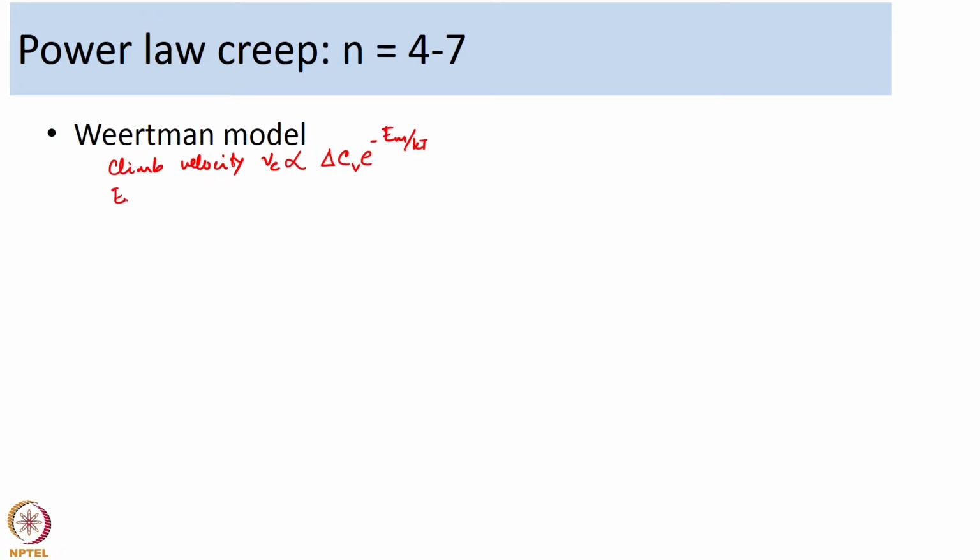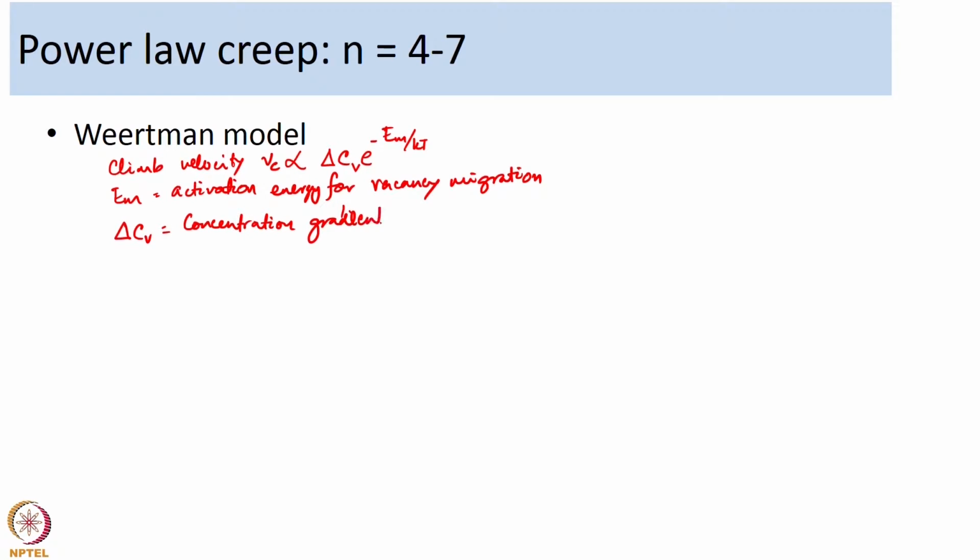Here E m is the activation energy for vacancy migration, and delta C V is the concentration gradient of vacancies helping the dislocation climb process.